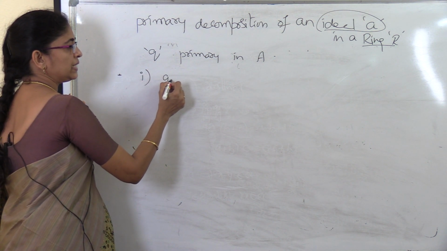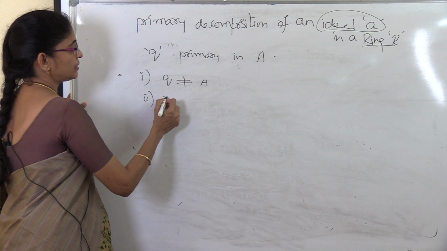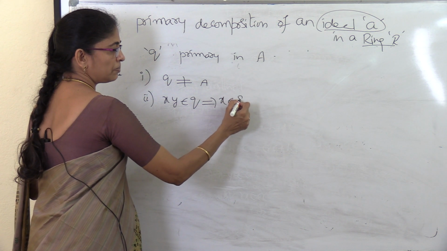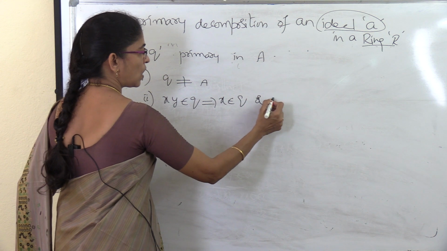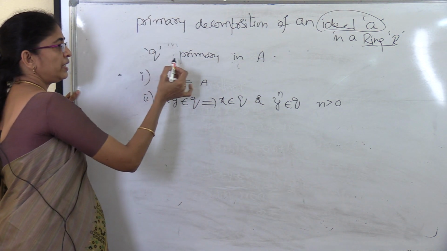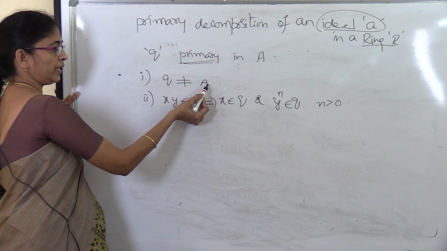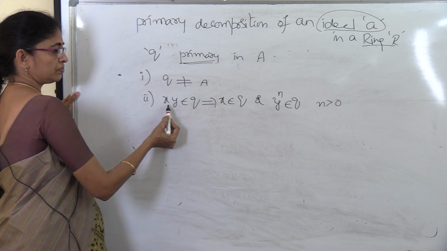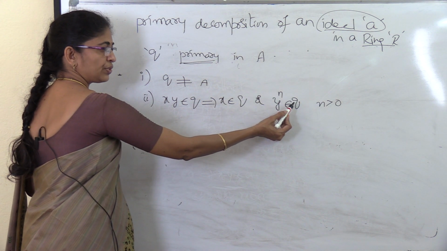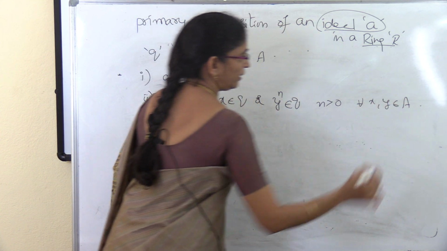First, Q is a proper ideal of the ring A, meaning Q is not equal to A. Second, if the product xy of any two elements belongs to Q, then either x belongs to Q or y power n belongs to Q for some positive integer n, for all elements x, y belonging to the ring A.